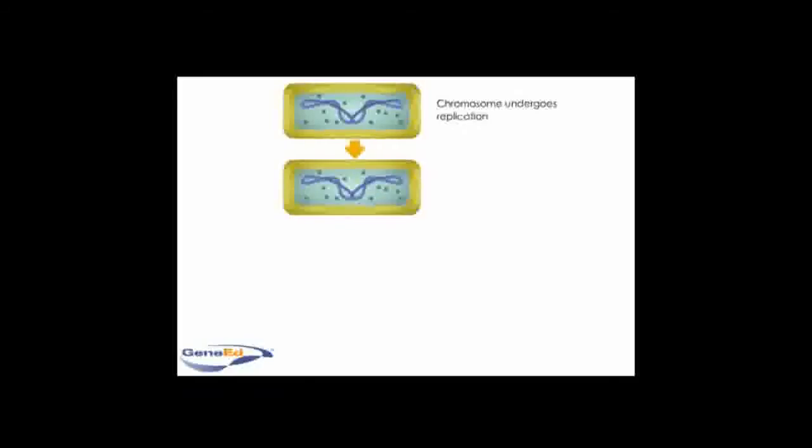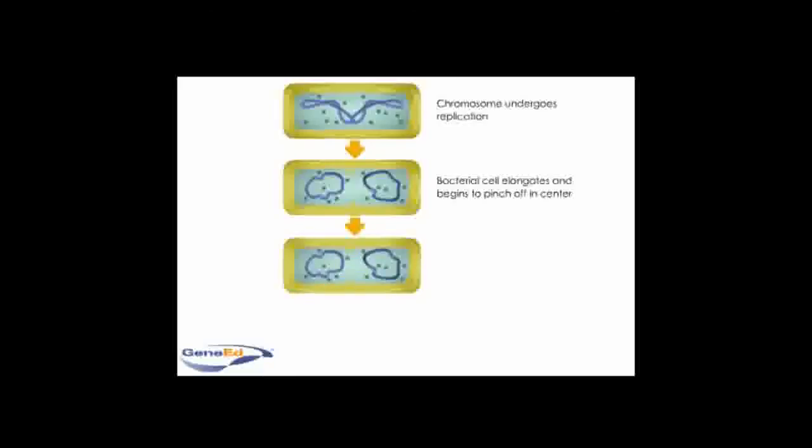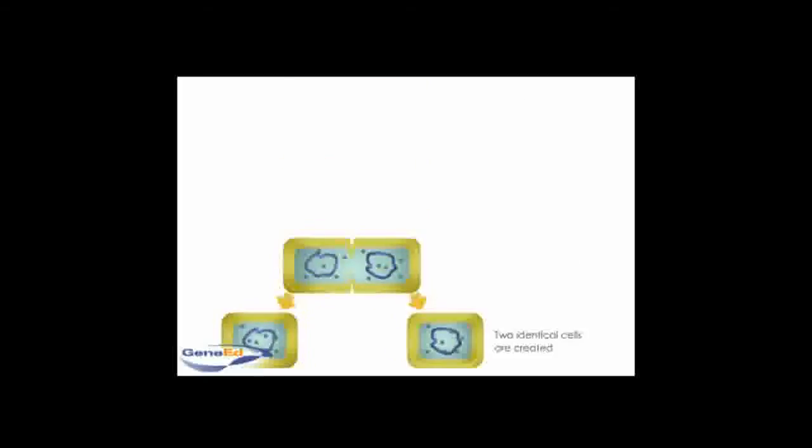At the replication stage, the bacteria increases in size and makes an exact duplicate of its chromosome. Following this, the bacterium begins to elongate and pinch off in the center. The two chromosomes move to opposing sides of the cell, and the cell wall grows to fill in the pinched gap in the center. This results in two separate, yet identical cells that are an exact match of the original parent cell.